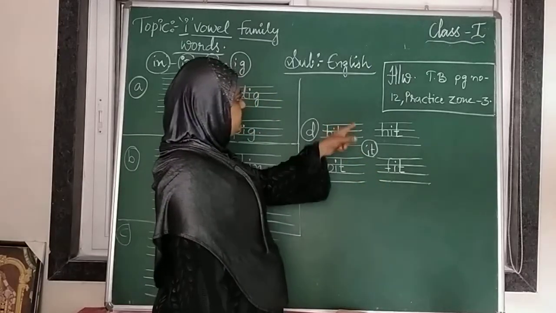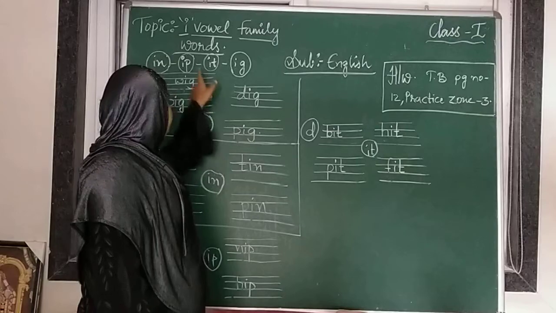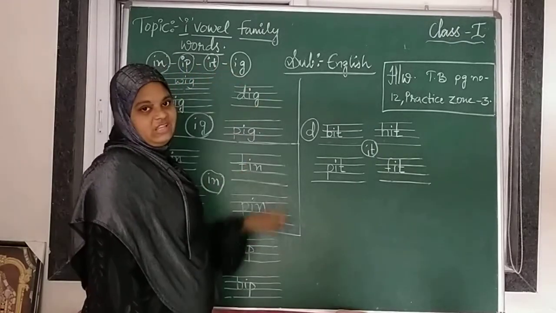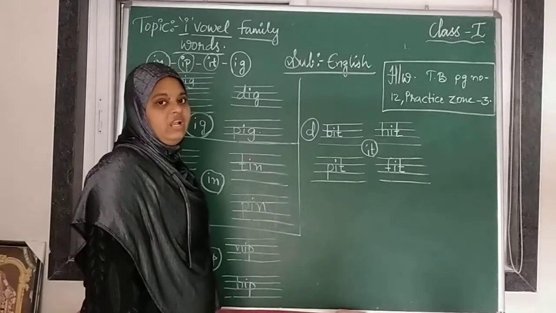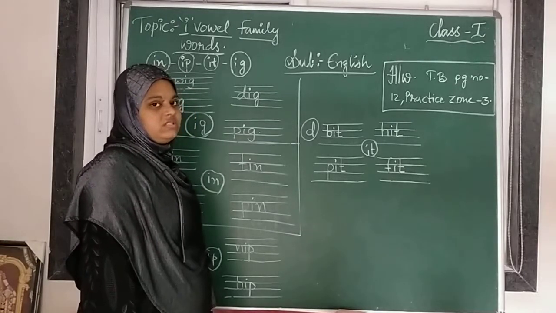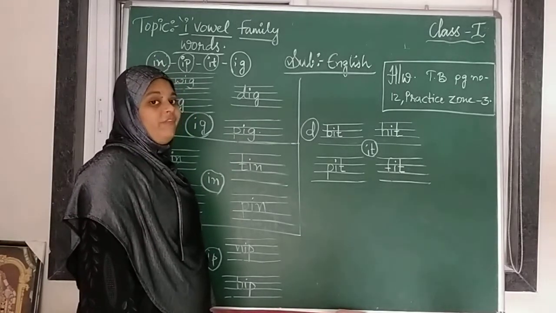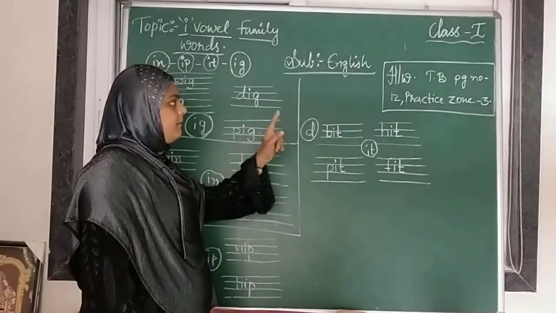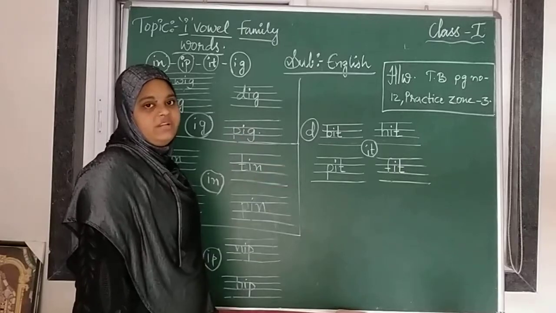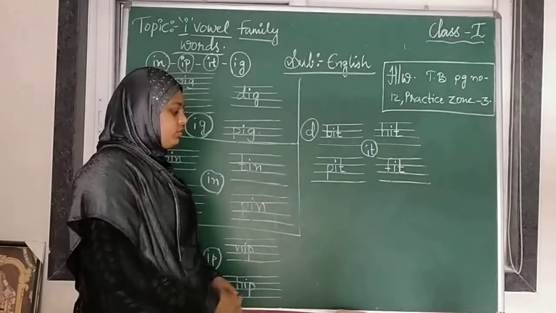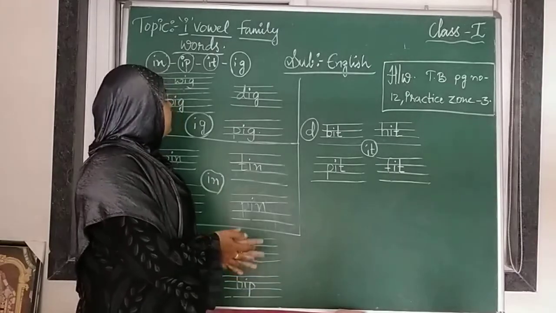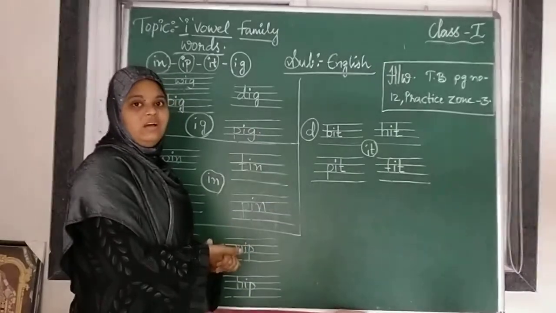So these are the words that complete with in, ip, it. These are the words with the I letter, I vowel family words. And homework is textbook page number 12, practice zone 3. You have to complete the homework. So that's all for today. You have to do the homework in the content book.